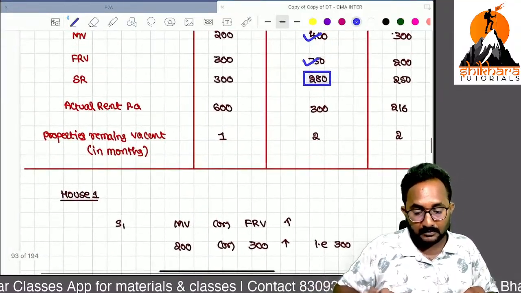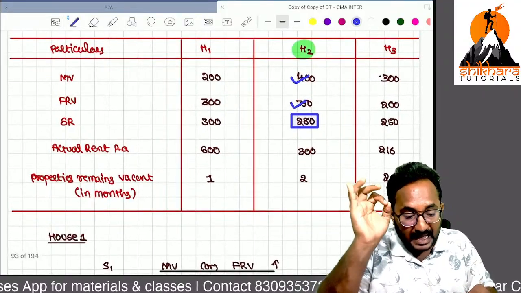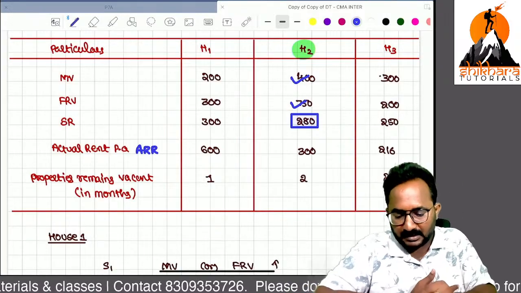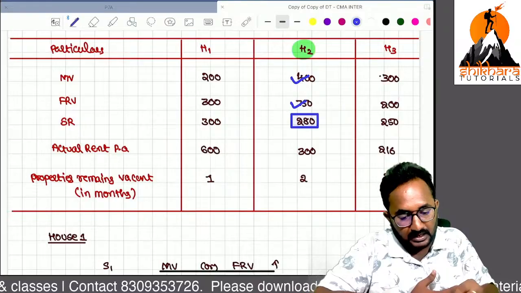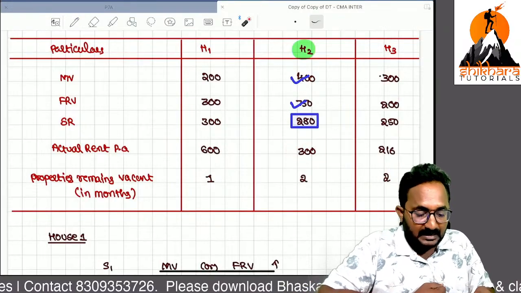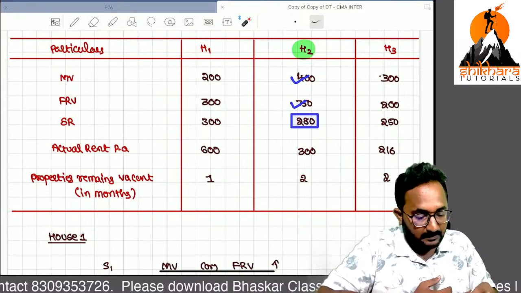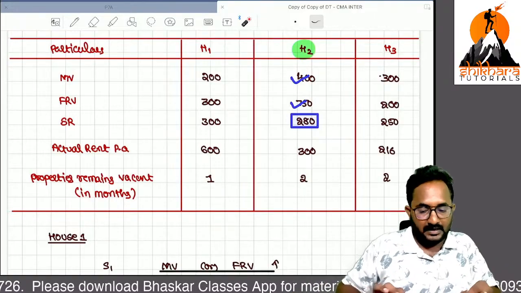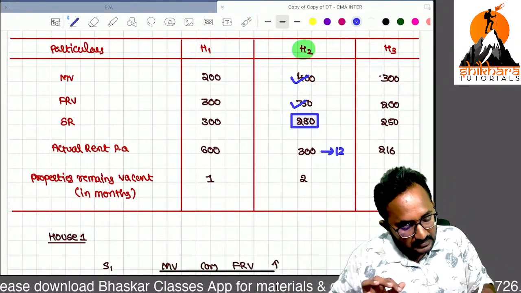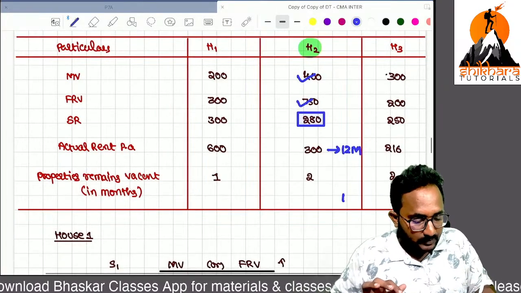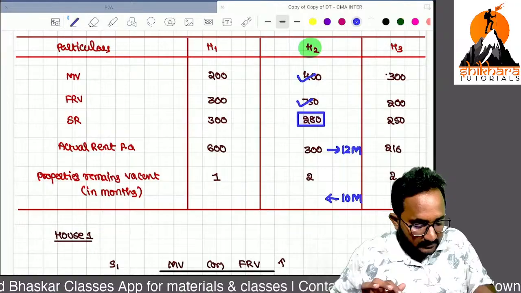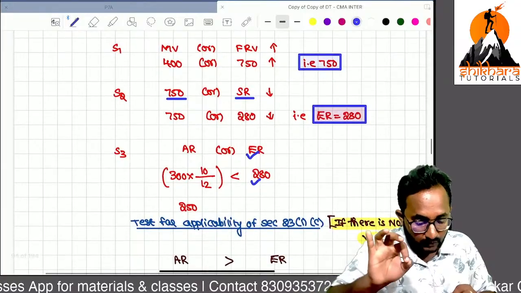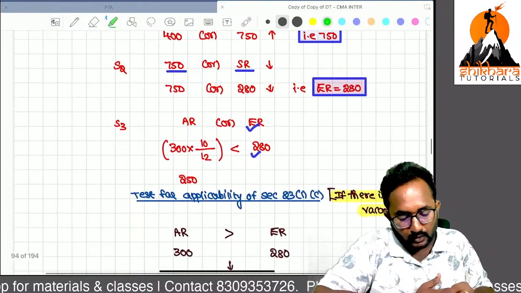Remember, actual rent per annum is given. This is the actual rent receivable. But per annum you can receive 300, but the property is vacant for how many months? 2 months. That means how many months rent can you actually receive? 10 months only. That's why it is given for 12 months, but now I want to calculate it for 10 months only, because the property is vacant for 2 months. So if I calculate that, I got 250.